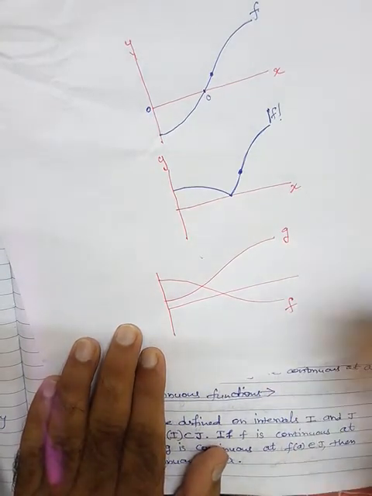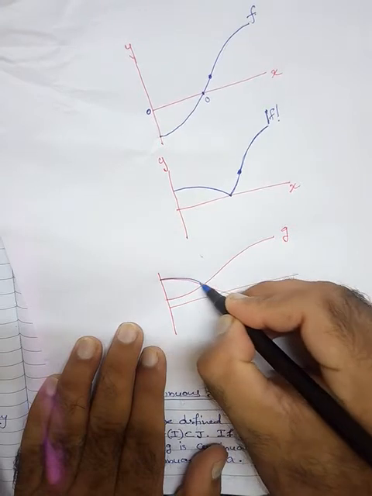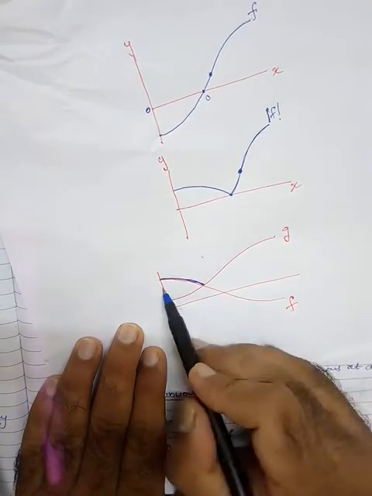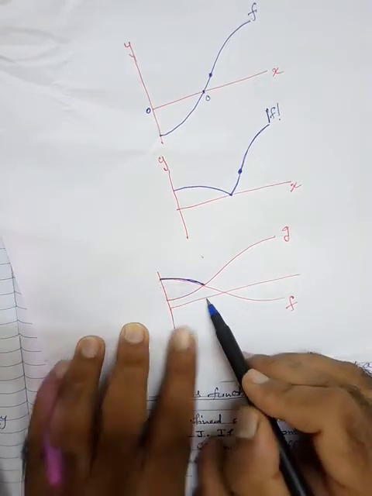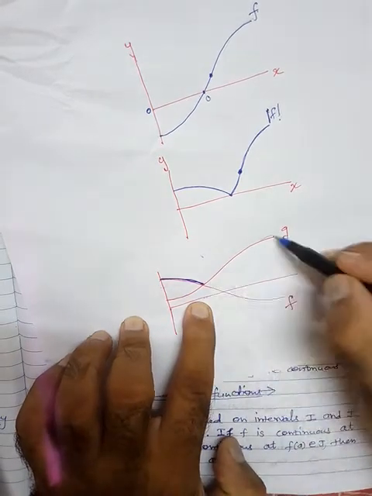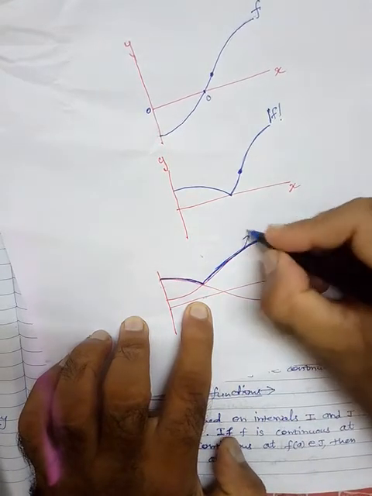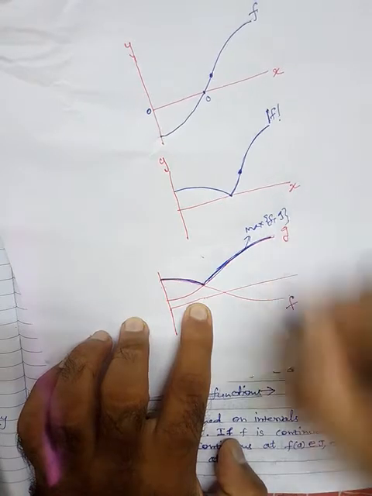So now find out the maxima and minima. Maxima means we are finding this from here to here. If you move from here to here, this part is maximum. After this part, this is the maximum. So this is the maximum of f and g.